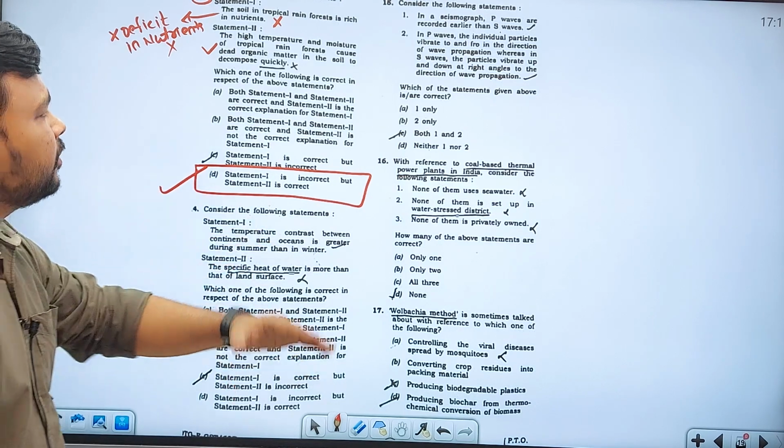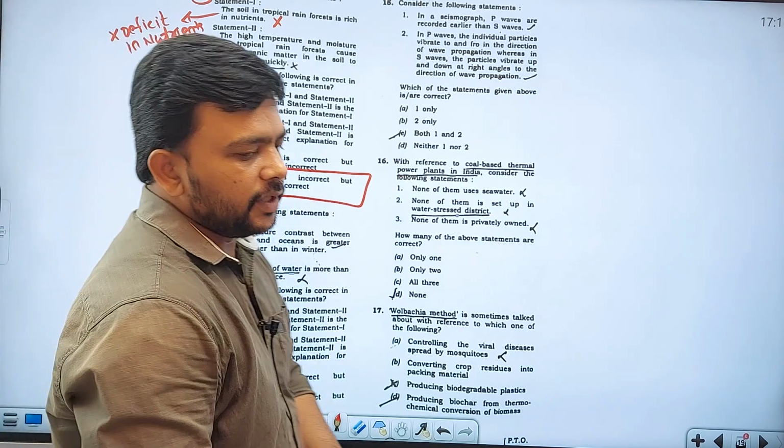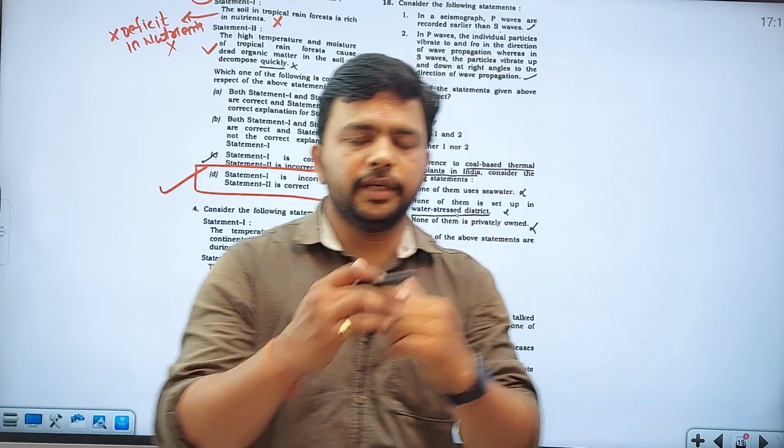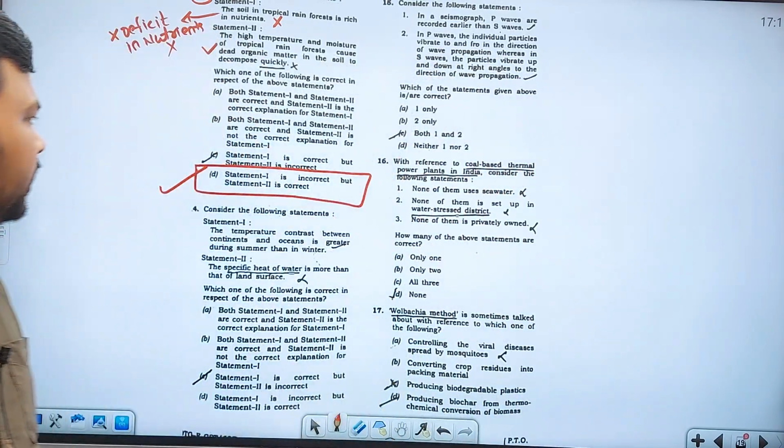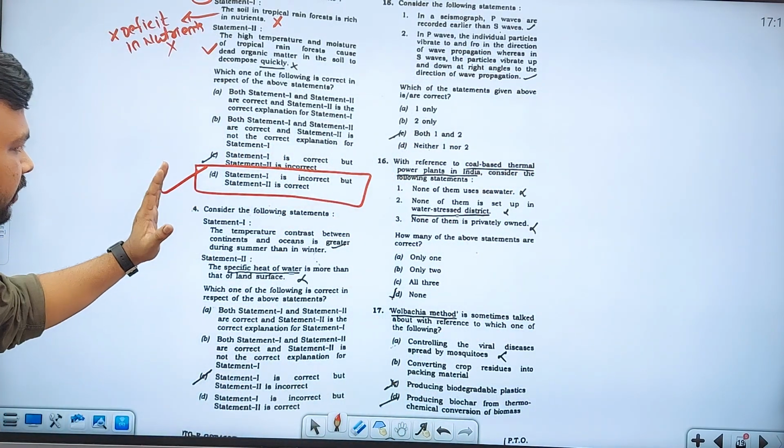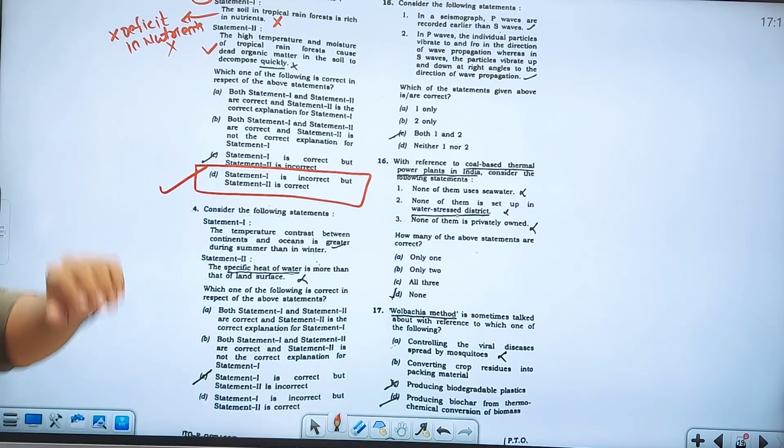And that particular nutrient will be supplied to the forest vegetation, and that's why the forest will look very dense and luxurious. So that is what you have to understand. Statement 1 is incorrect, but statement 2 is correct. Simple geography, Indian geography related question.